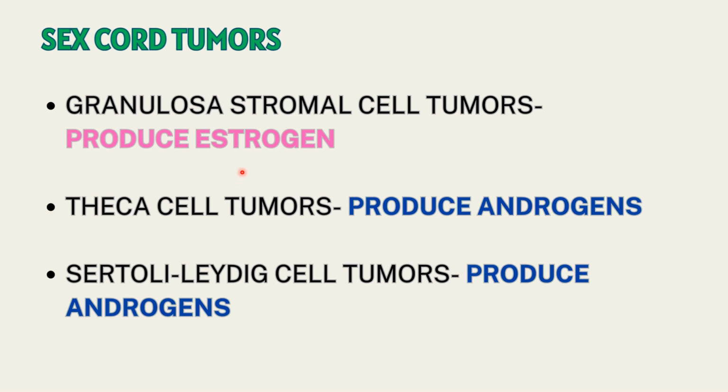Next, we have the other types, that are theca cell tumors and Sertoli Leydig cell tumors. They produce androgens. Androgens are the male hormones. Your granulosa stromal cell tumors produce estrogen. Theca cell tumors and Sertoli Leydig cell tumors produce androgens, which lead to virilization. Virilization is the development of masculine physical traits in a female.